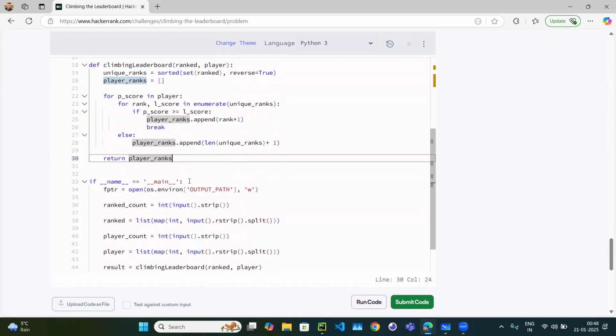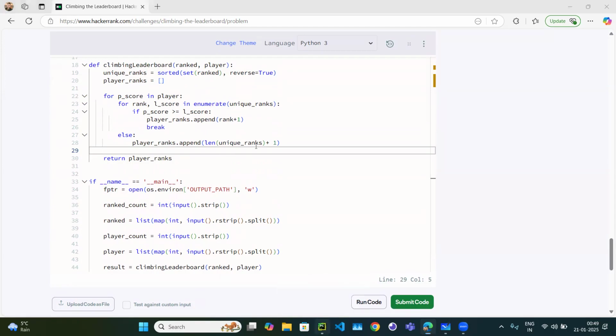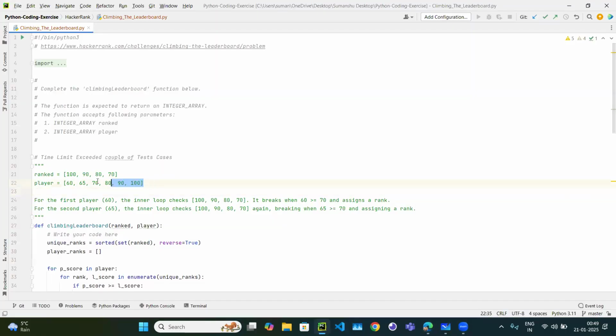The only thing, first, I am going to tell you the reason why it failed. Let's go to some example. So we have the rank array 100, 90, 80, and 70. This is a leaderboard, right? So this has rank 1, this has rank 2, this has rank 3, this has rank 4, right? And this is the player who is playing the game. So we have 60. Now we know this is in ascending order, we know this is in descending order,